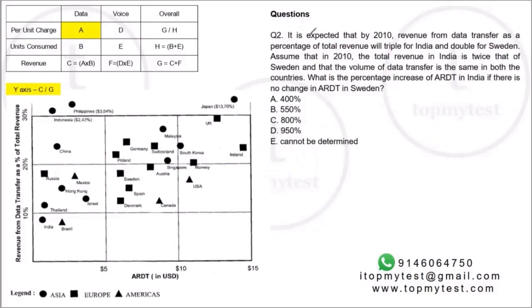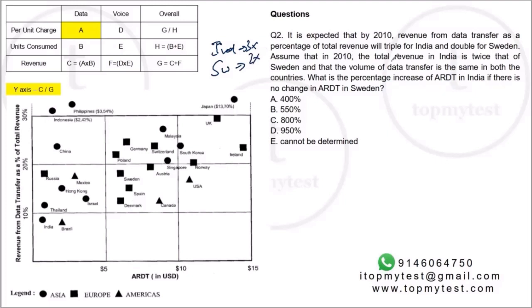Question number 2. It is expected that by 2010, revenue of data transfer as a percentage of total revenue will triple for India. So India's number will triple. Right? This value for India will triple. And Sweden will double.